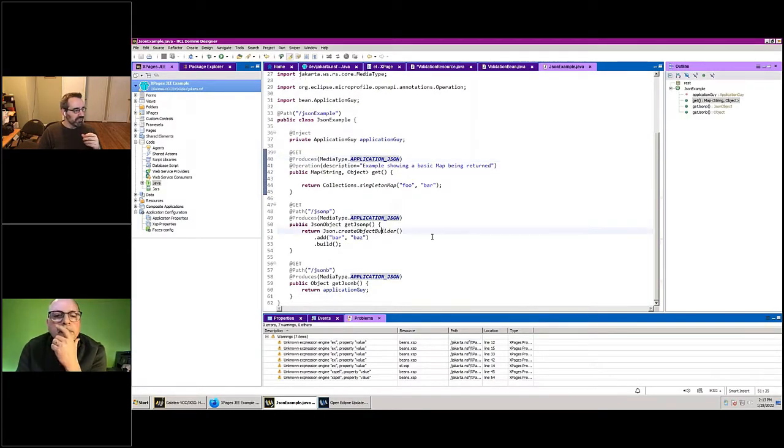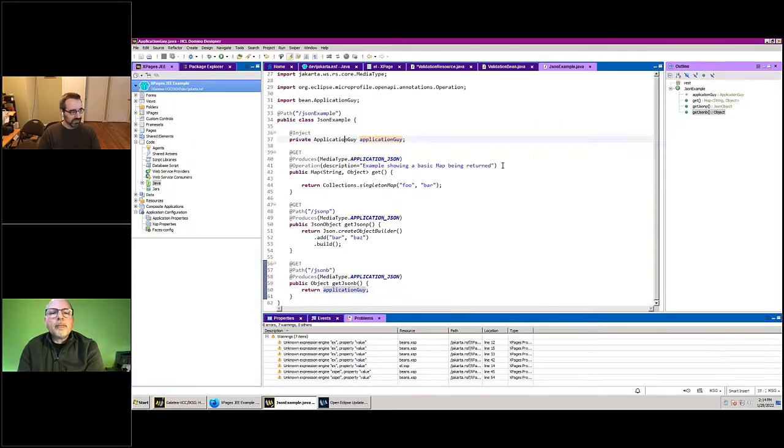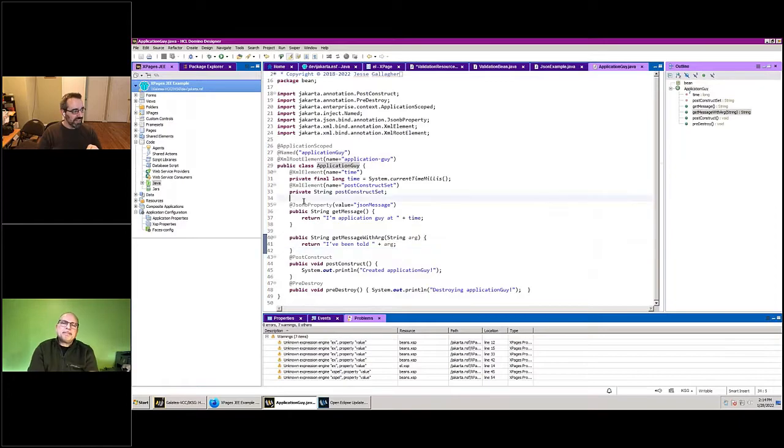You can also use JSON-P, where what I'm doing is saying create an object builder and build my JSON object. It has its own way of doing that. But then the interesting one is JSON-B, where I want to return JSON to the browser, but all I'm giving you is this class. This class happens to have a JSON annotation, but it's not required for this.